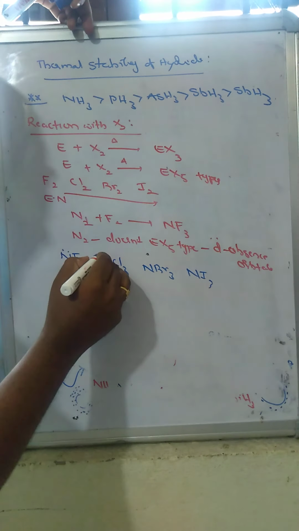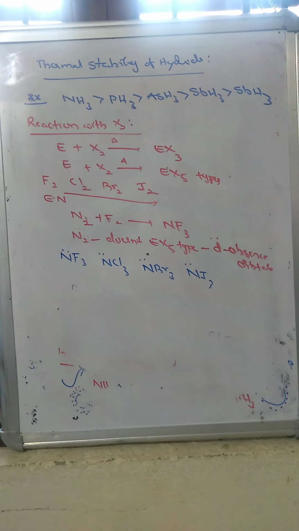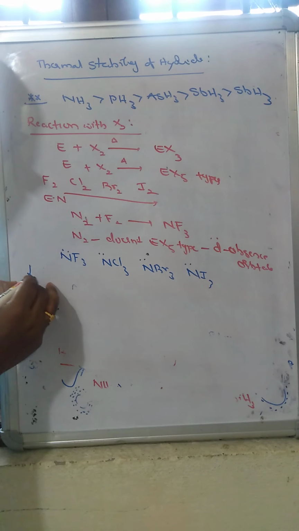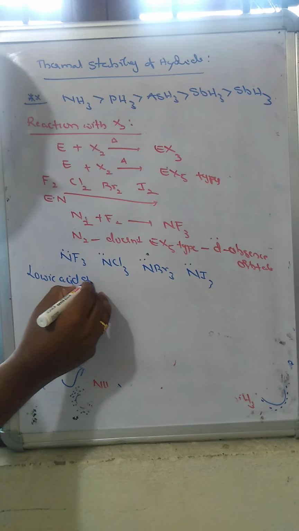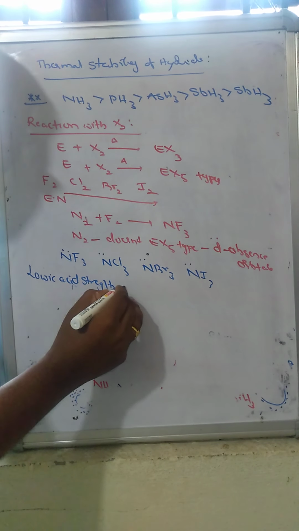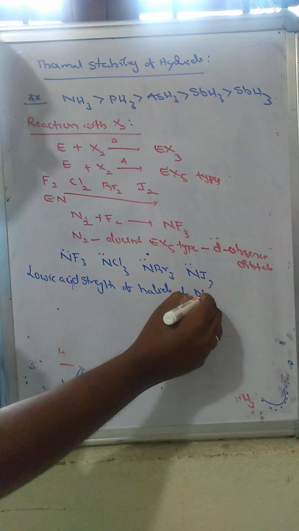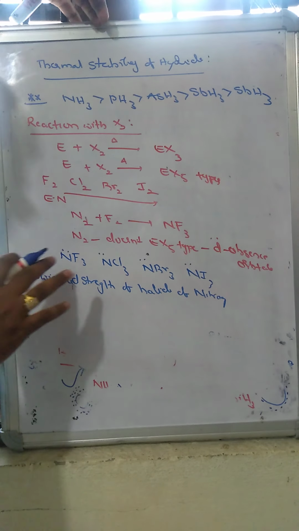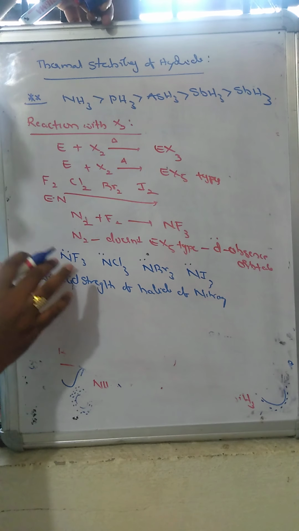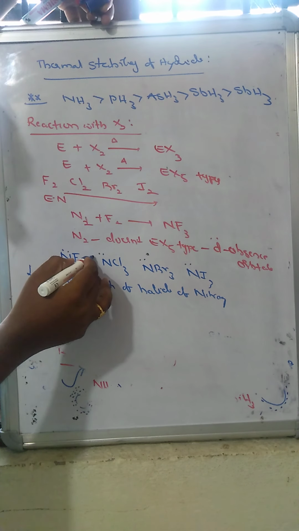They have a lone pair of electrons on the nitrogen atom. So we will assume the Lewis acid strength order, the Lewis acid strength of halides of nitrogen.